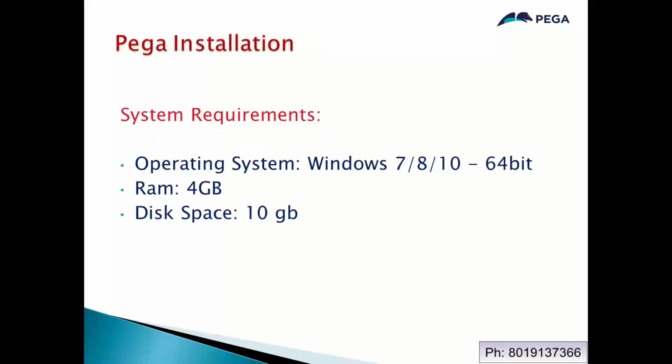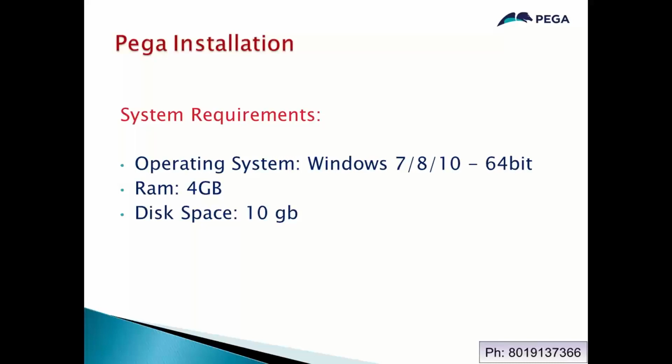And the other thing is system requirements. If you want to install Pega, Pega has two editions, Personal Edition and Enterprise Edition. I'll discuss the difference in tomorrow's session. I will be taking that. So these are the two editions available, and you'll be installing Personal Edition if you want to install Pega in your system.